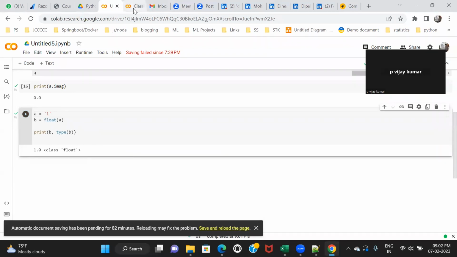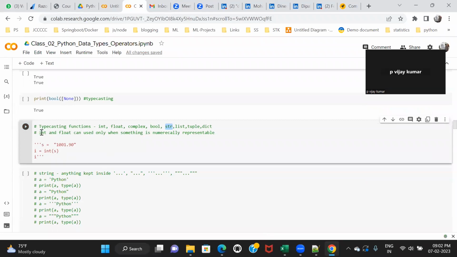Yes, sir. So there is a rule: int and float can be used only when something is numerically representable. This is the rule which comes out of this exercise. If you want to convert something into int or float, it should be numerically representable. If it is not numerically representable, you cannot convert it into int or float. This is a rule.